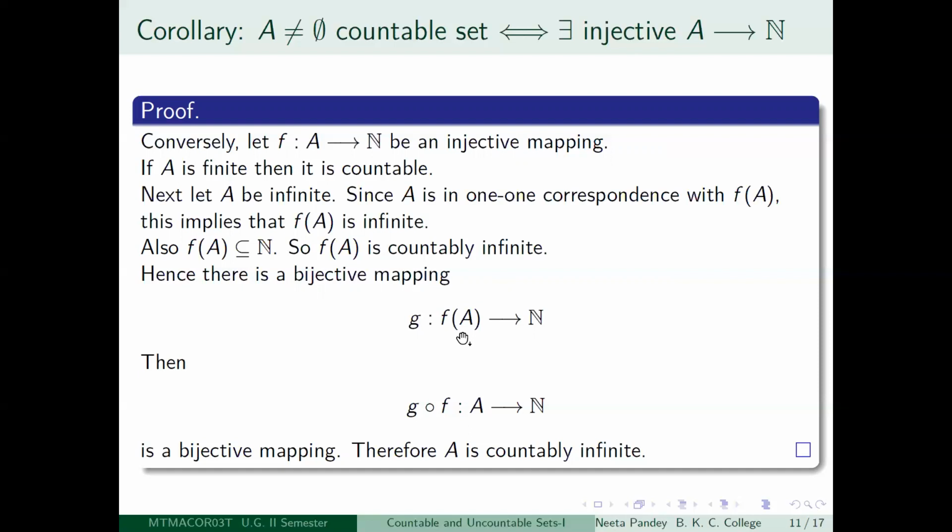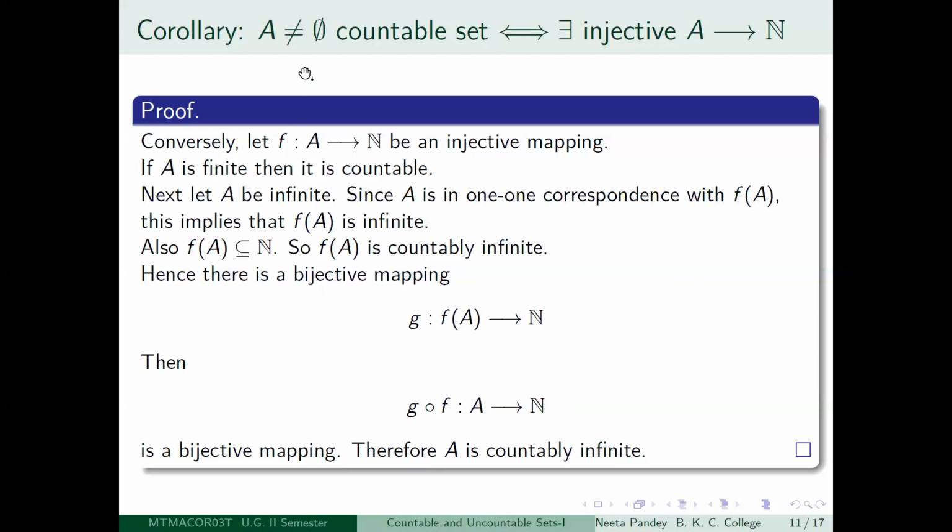It is bijective now because you have restricted your range to the image of F, and you also have a bijective mapping from FA to N. The composition of two bijective maps is bijective. Hence you got a bijective mapping from the infinite set A to the set of positive integers. So by definition, capital A is countably infinite.